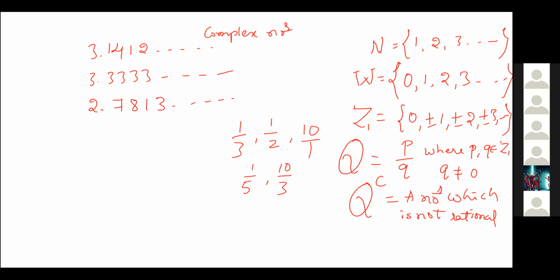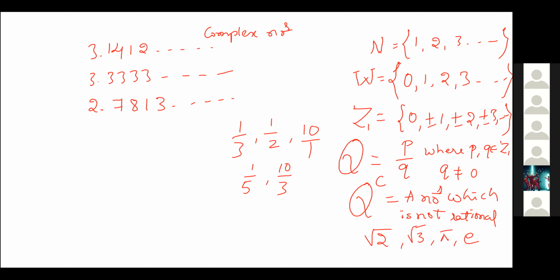Is the definition clear now? If the denominator Q is equal to 0 means irrational, sir? No. If it is not in that form, then it will be irrational. Examples of irrational numbers are root 2. Is it in the form of a rational number? No, sir. No, this is an irrational number. Root 3, root 5, e, 5 square. That also will become irrational only.